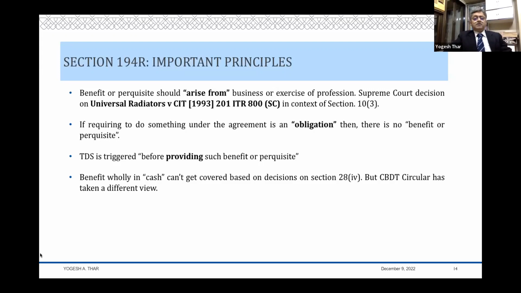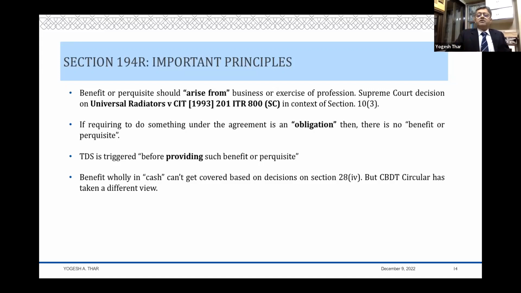Now, in that context, you have a decision of the Supreme Court in Universal Radiators, where they interpreted the meaning of arise from business or exercise of profession. Reading that decision gives us a clear indication that something which arises from business or exercise of profession has to have a direct nexus, or a first degree nexus, with the carrying on of the business or the exercise of profession. If there is no direct nexus, then you cannot say that it arises from business or exercise of profession.